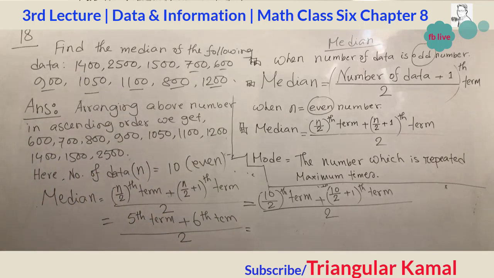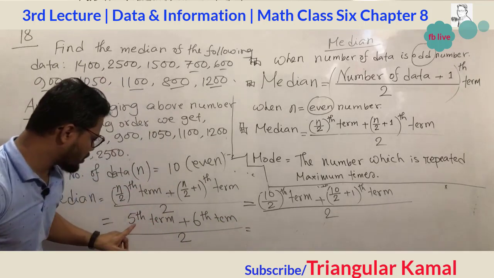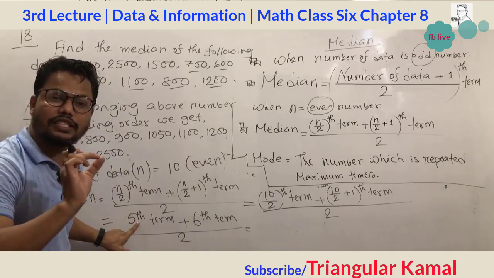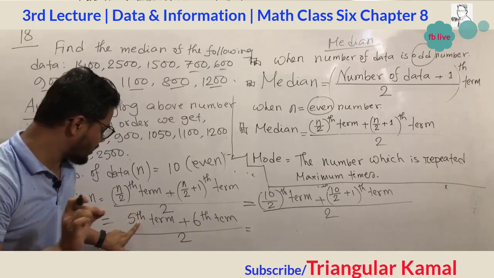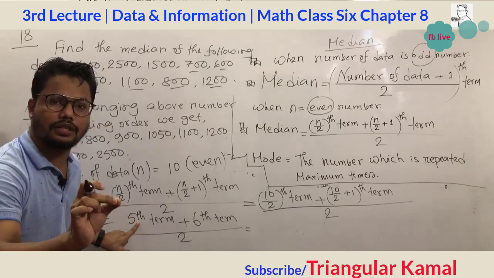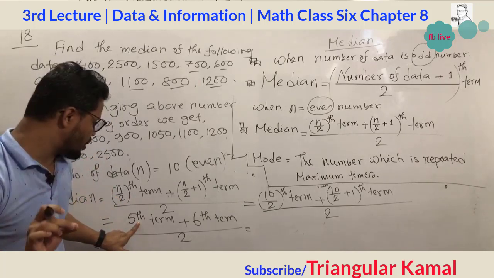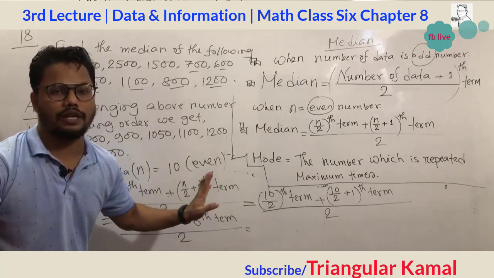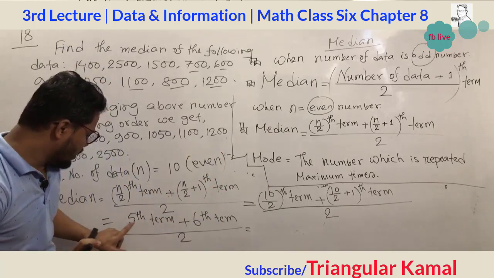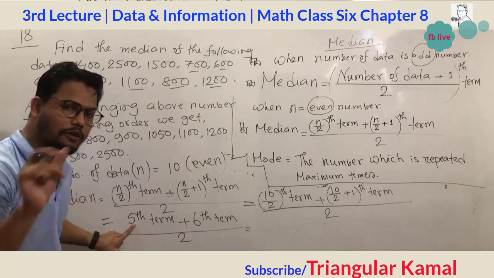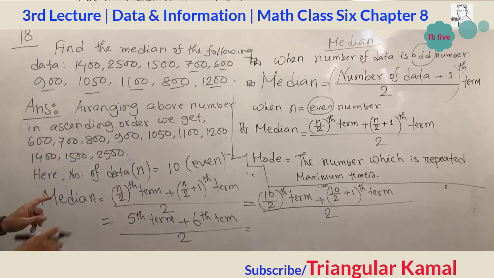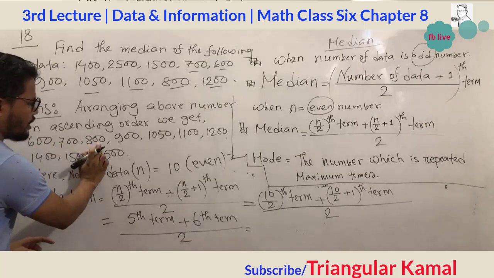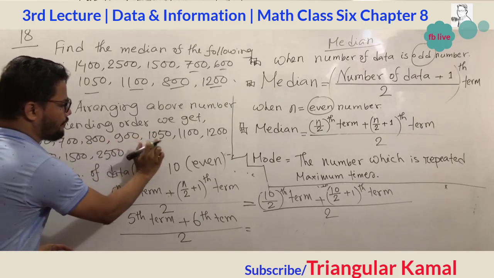Again, like the previous one, sometimes students make a mistake here. My dear students, this is not the exact value 5. This indicates the fifth term. Sometimes in the exam hall students use 5 plus 6, 11 divided by 2. Sir, 5.5 is the final answer. No. This indicates the fifth term, not 5. So fifth term: first, second, third, fourth and fifth.